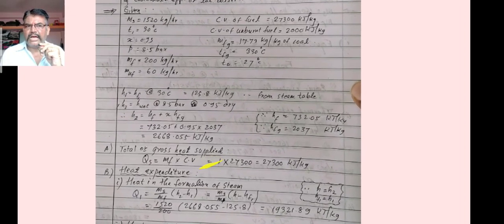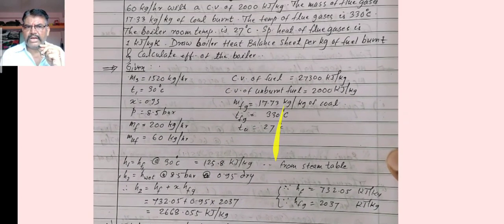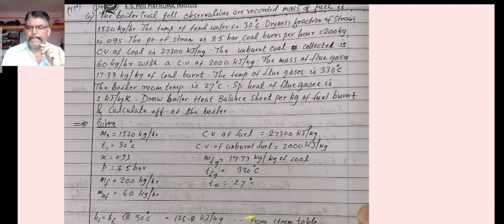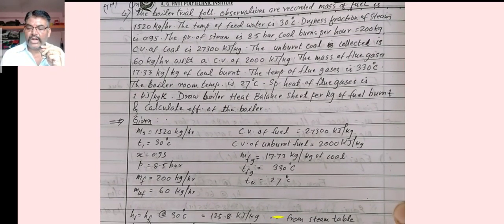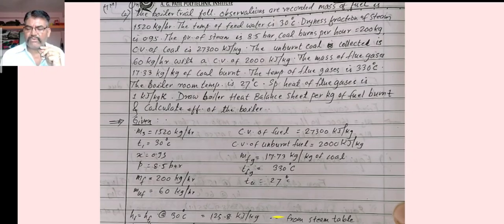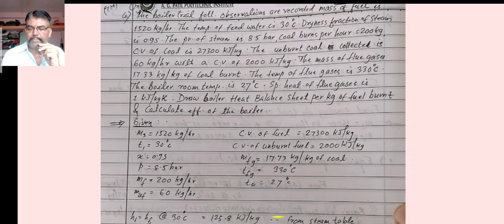Now the next numerical for you, I have taken an examination numerical. This type of numerical may be asked for 6 to 8 marks. Now what is there in the numerical? I'll read the numerical. On the boiler trial, the following observations are recorded. Mass of fuel is 1520 kg per hour. The temperature of feed water is 30 degrees Celsius. Dryness fraction of steam is 0.95.